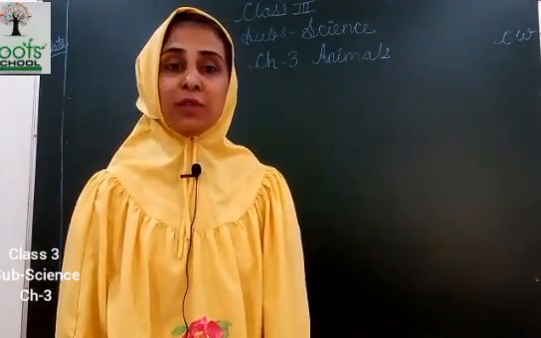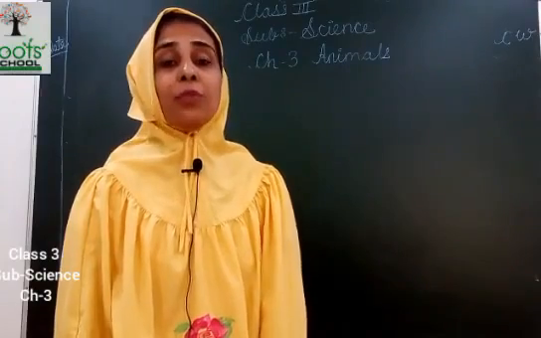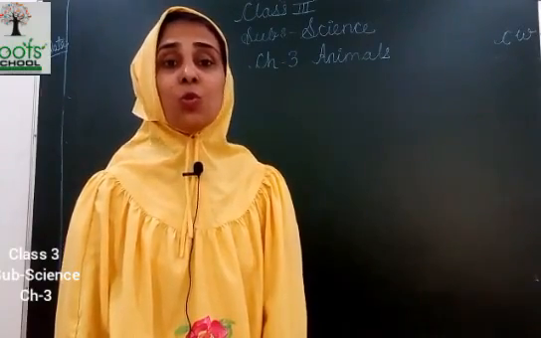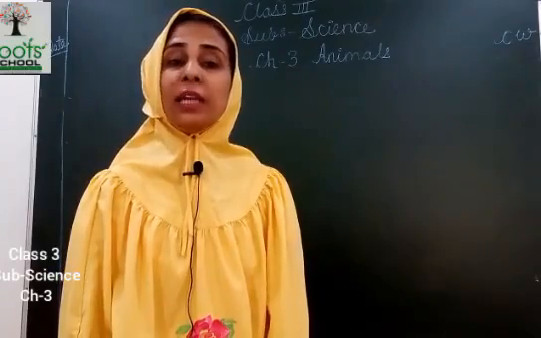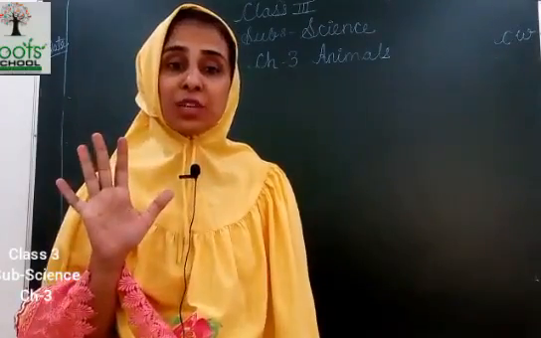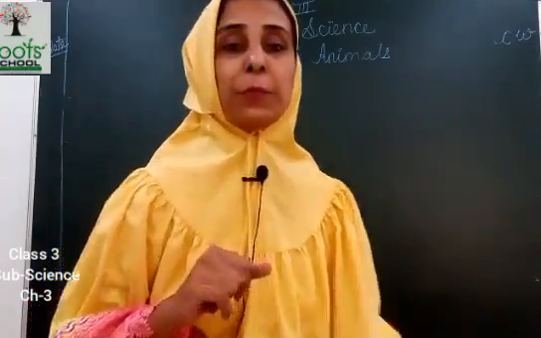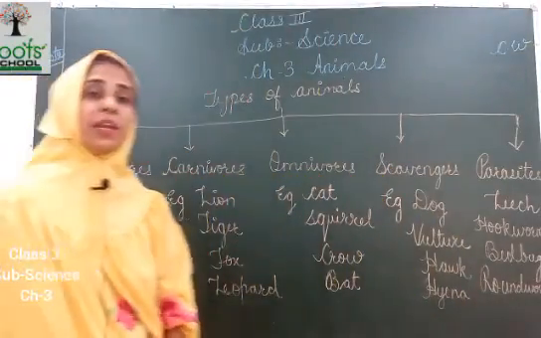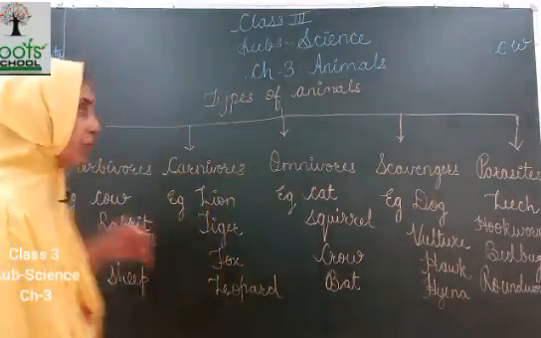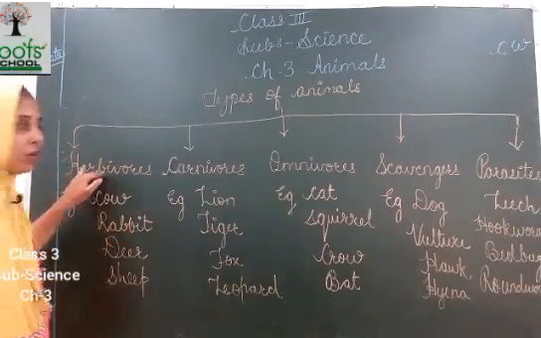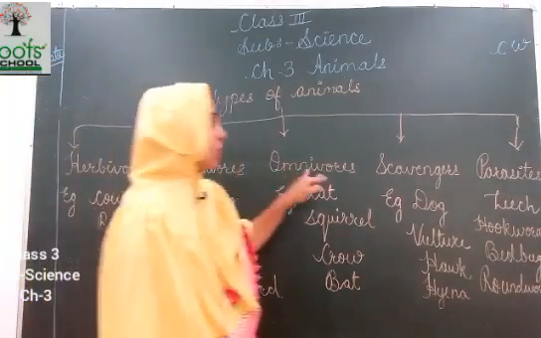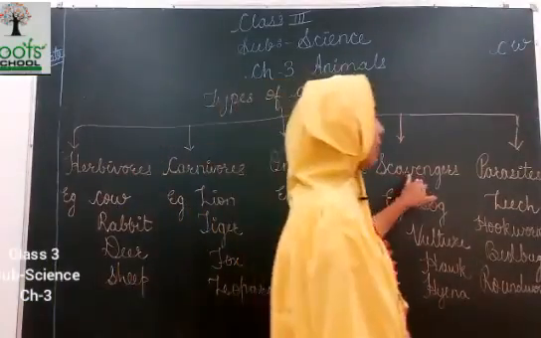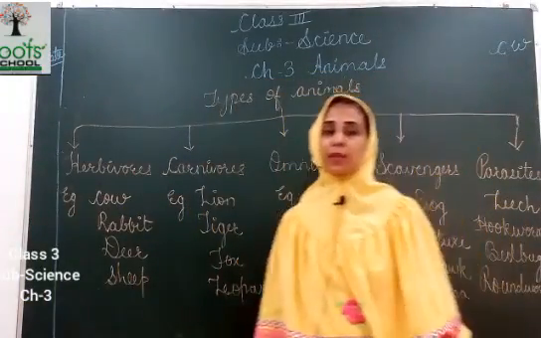First, what are animals? Animals can be classified into how many types on the basis of their eating habit? 5 types. Which are they? Different types of animals depending on their eating habit: herbivorous, carnivorous, omnivorous, scavengers and parasites.